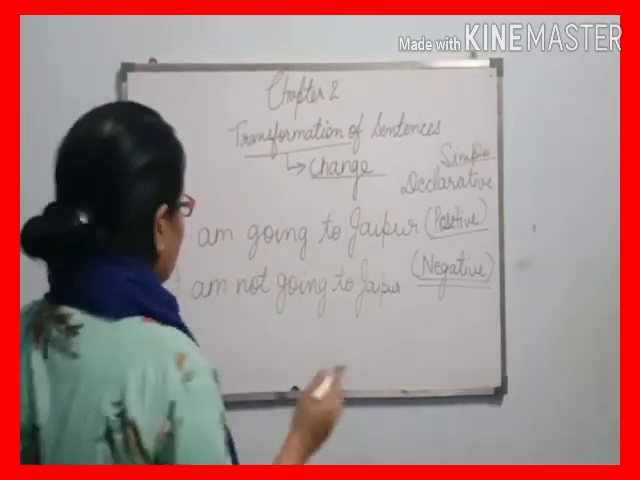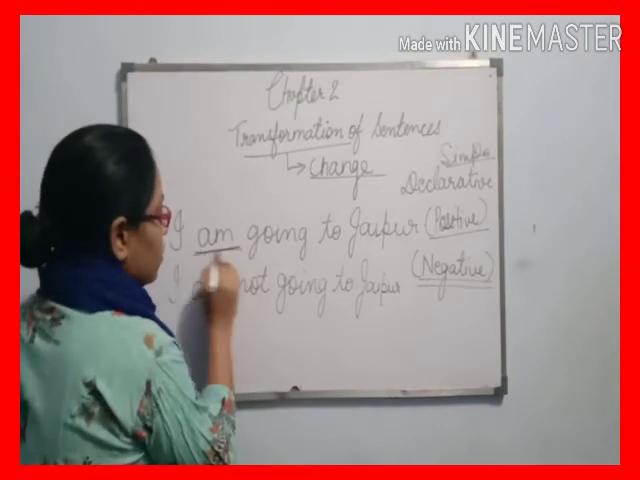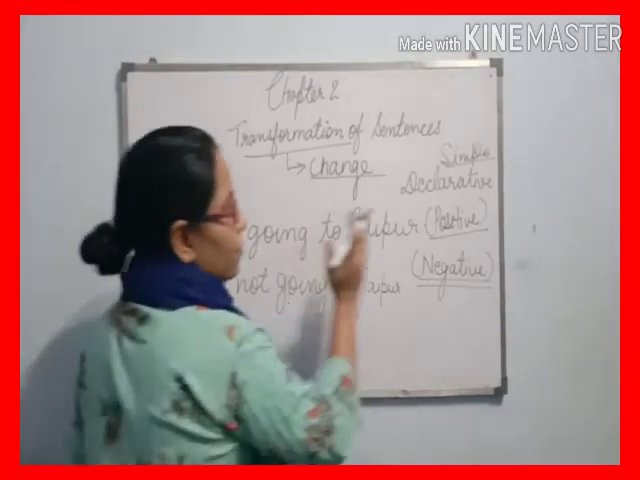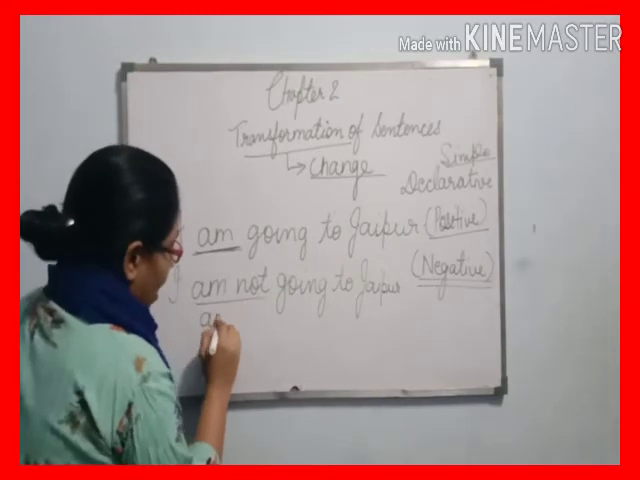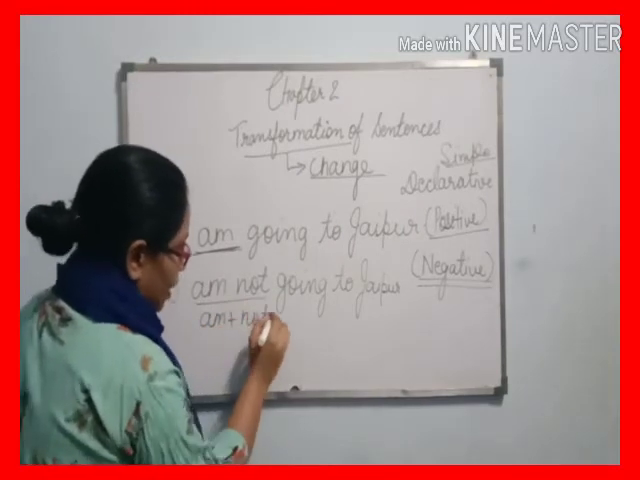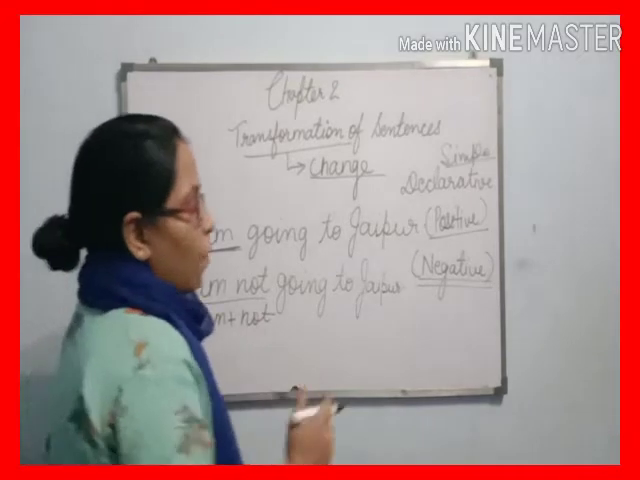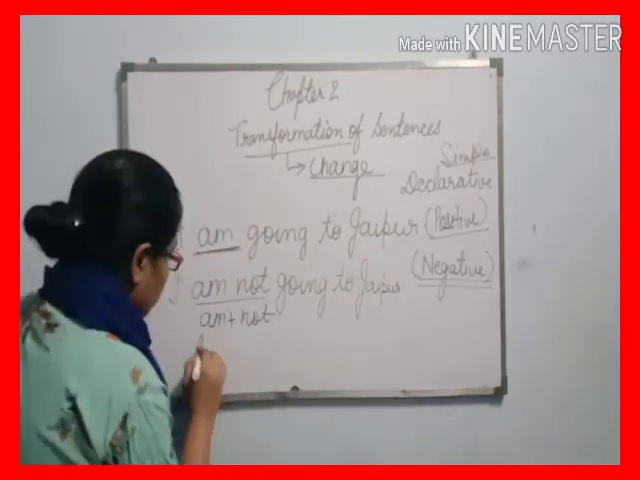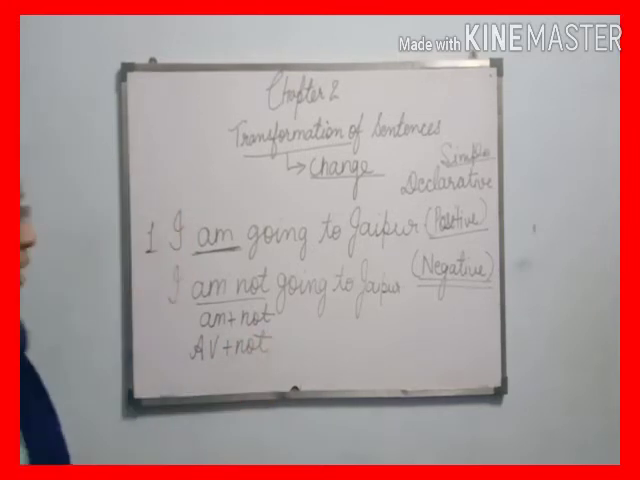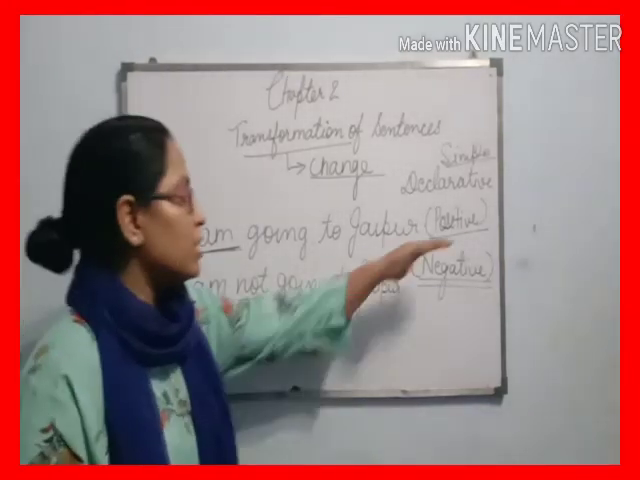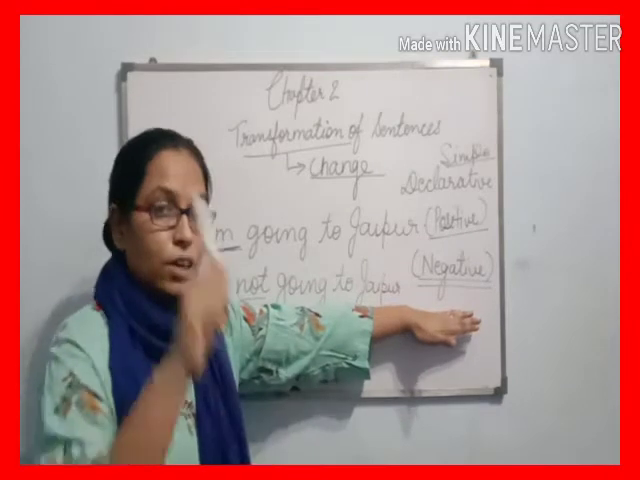So I just tell you that am is the auxiliary verb, and when we change positive into negative, we just use am plus not. It means, changing positive into negative, we just use auxiliary verb plus not. So beta, it is a very easy way to learn when we change positive into negative. Let me clear it once again.